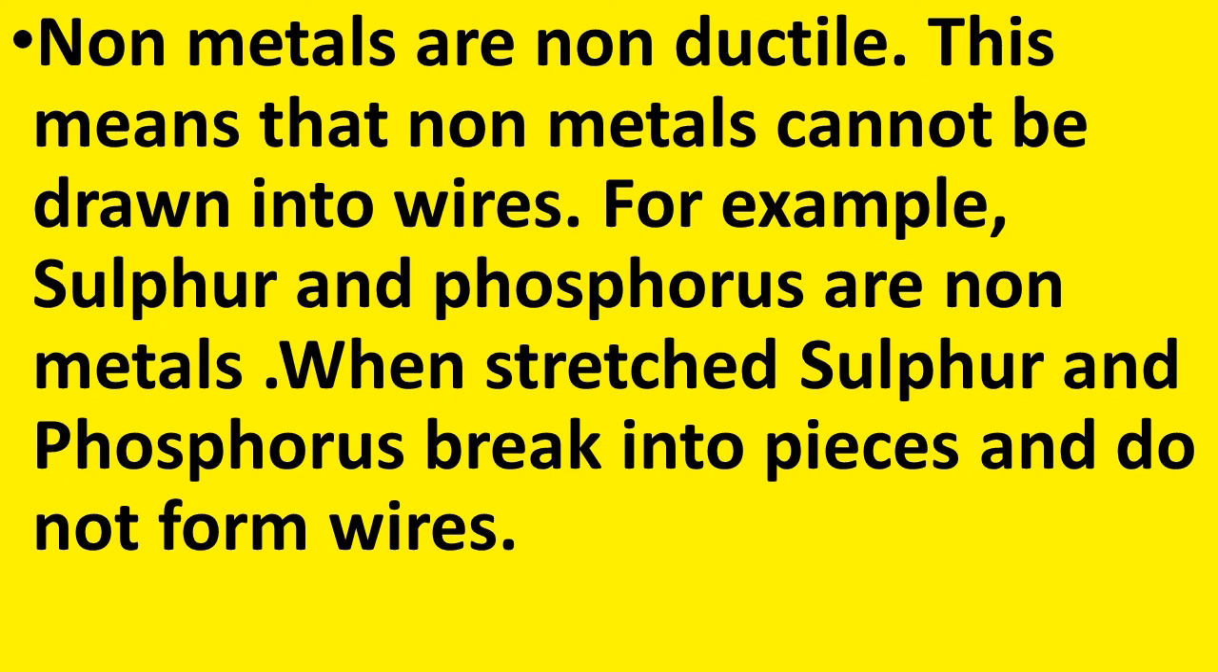What does it mean? Non-metals cannot be drawn into wires. For example, you know that phosphorus and sulfur are non-metals. But if we stretch a sulfur or phosphorus piece, it breaks into pieces and does not form wires. So, what we can say about sulfur and phosphorus? Sulfur and phosphorus are non-ductile.